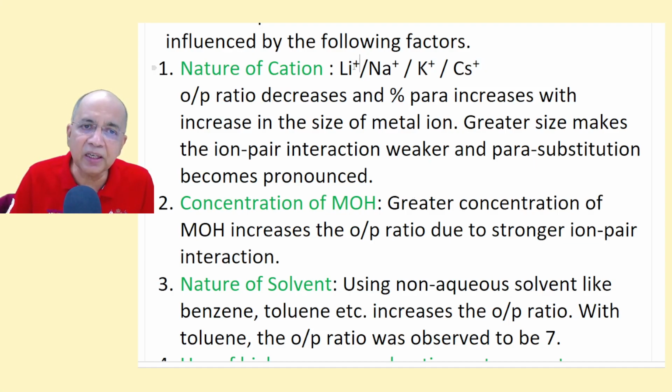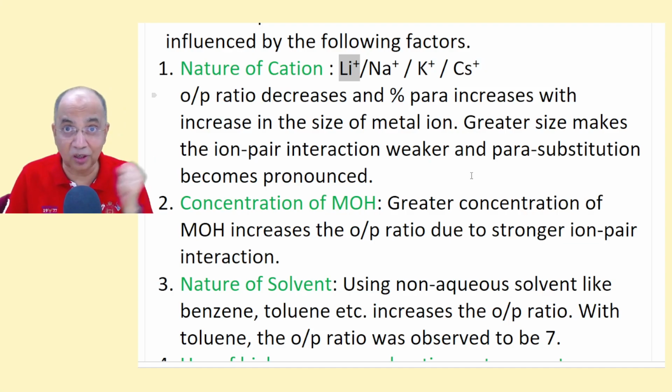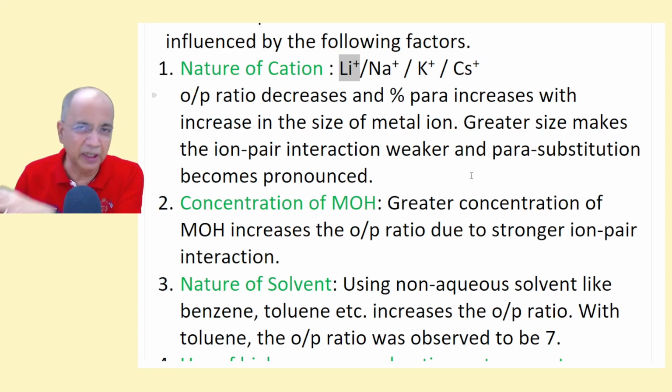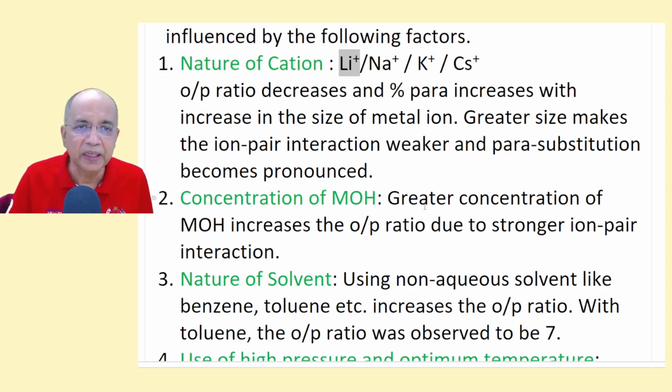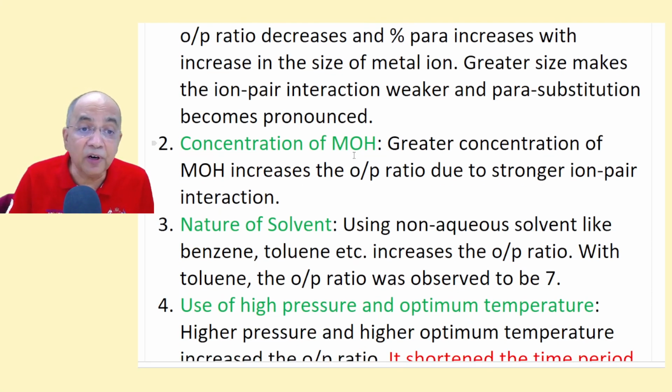The lithium data by Brady was not encouraging, because a lot of lithium phenoxide gets precipitated and goes out of the reaction. Next, concentration of alkali: the greater the concentration of alkali, the more the ortho-para ratio increases, and vice versa.